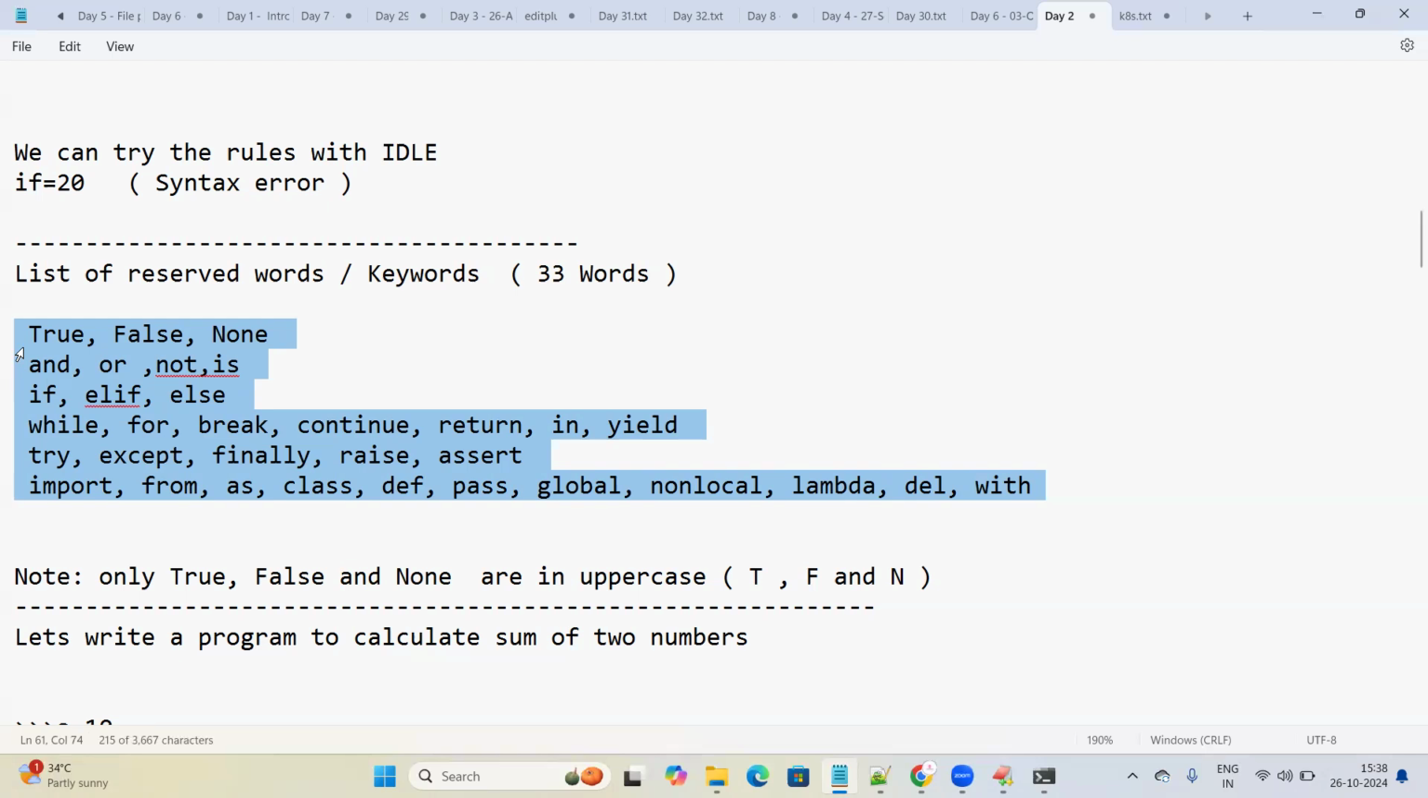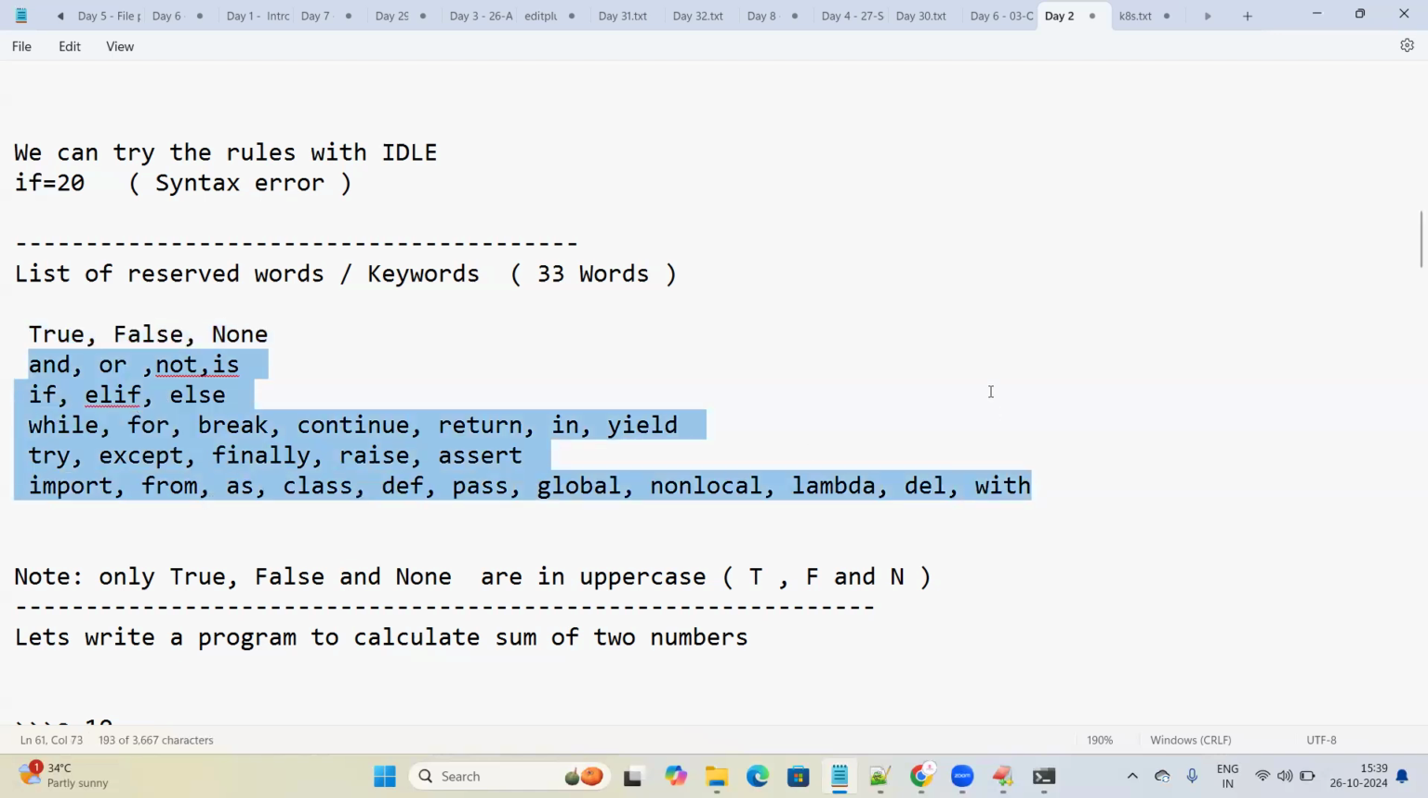We have totally 33 reserved keywords, and you see all the other keywords are in lowercase letters, and only these three words are in uppercase. We have True, False, and None. True starts with an uppercase letter, False starts with an uppercase letter, and in None also, N is an uppercase letter. Apart from these three, everything is in lowercase letters.